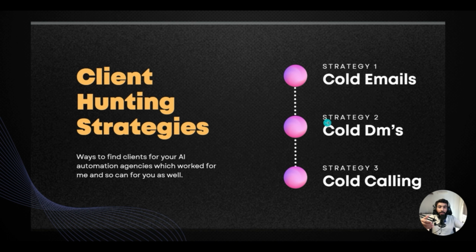Okay, so these are the three ways to find clients for your AI automation agency. First one is cold emails, second is cold DMs, and third one is cold calling. So when we talk about cold emails, what we'll do is we'll find the email addresses of the prospects, like real estate agencies, accountants, whatever we want to target, and then we'll send them the cold emails.